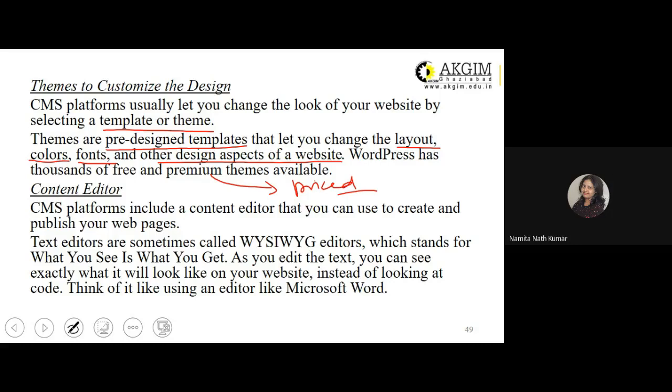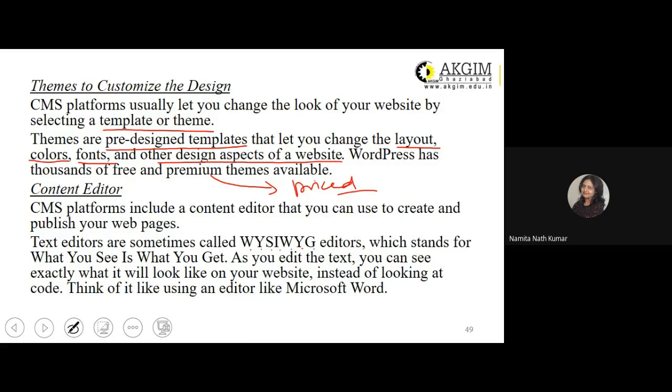The third feature is your content editor. CMS platforms include a content editor that you can use to create and publish your web pages. So you can also add different content or various lines or textual matters and images using your content editor. Text editors are sometimes called WYSIWYG editors, which stands for what you see is what you get. That is how the short form is abbreviated.